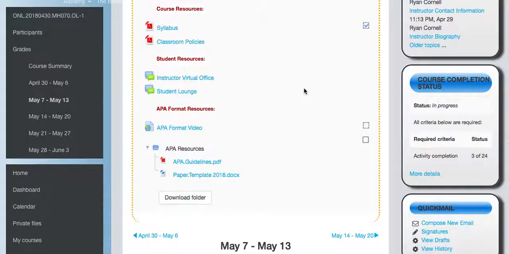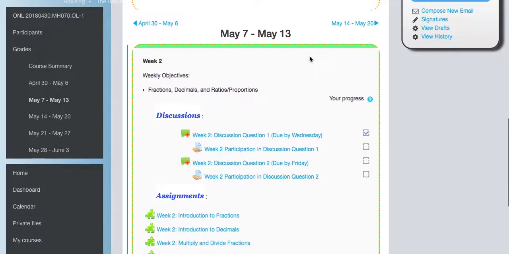The three main types of assignments you will see are discussions and Newton assignments, which I think you're really going to like. There are some great features inside Newton. It's very interactive. There are videos. It's a really high-tech, modern way to do math problems. This is not the way someone did math 20, 30 years ago. It has all sorts of features and benefits that even 5 years ago were not a possibility. So I think you're really going to like it. Students seem to. But if we scroll down, we'll see some of those assignments.